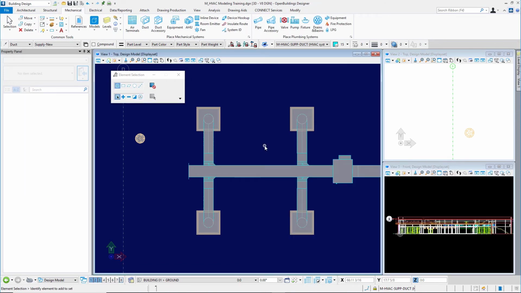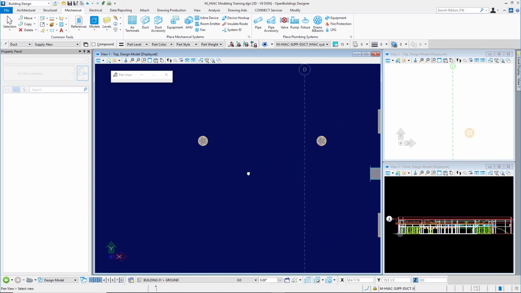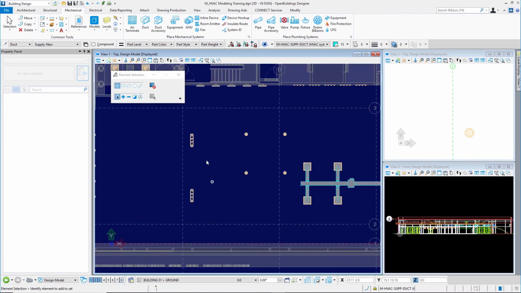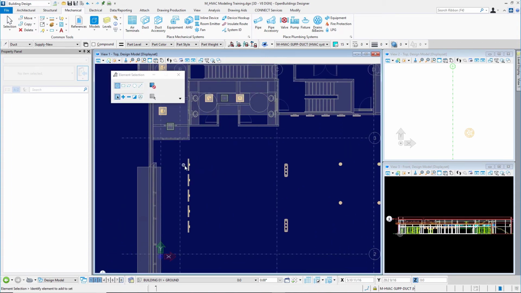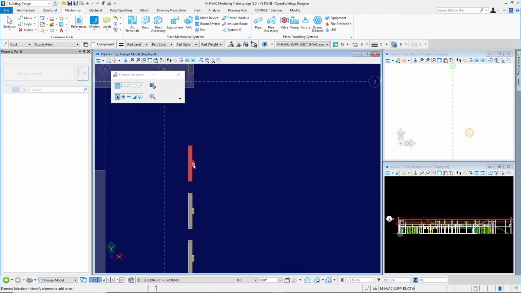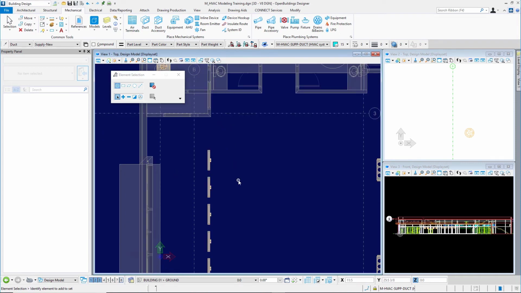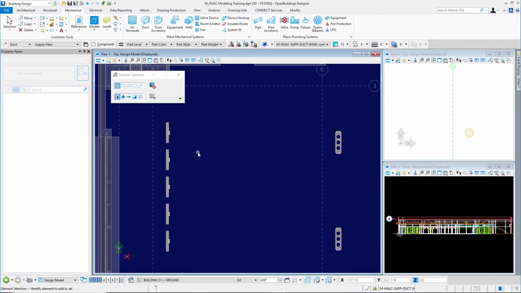Now we can also connect individual components. I'll come over to another part of the model here where I've got these duct that are connected on the side, and I'll just place some ductwork here and I'll connect a couple of these. So again, I'll come to my duct command here.